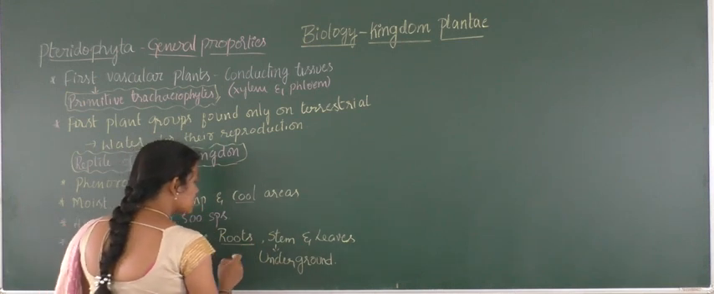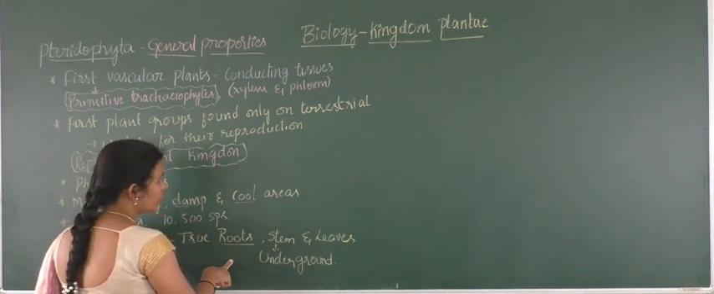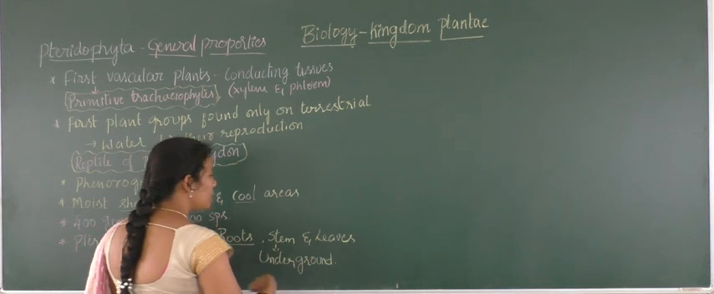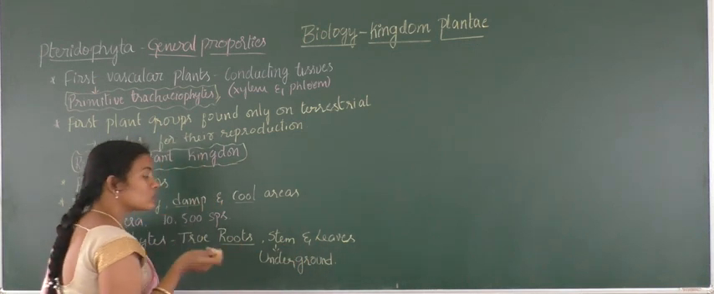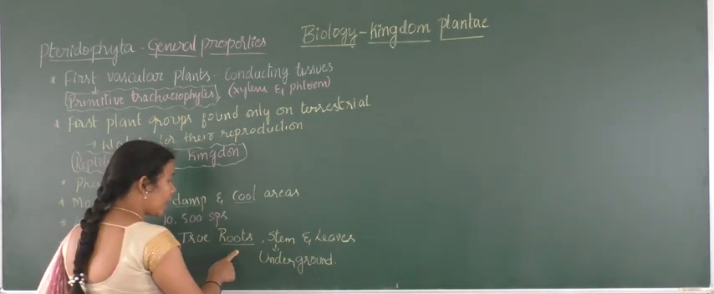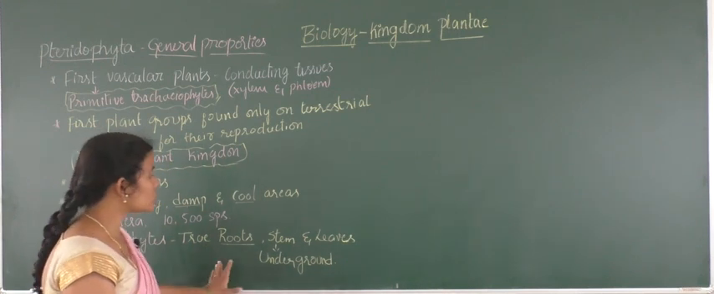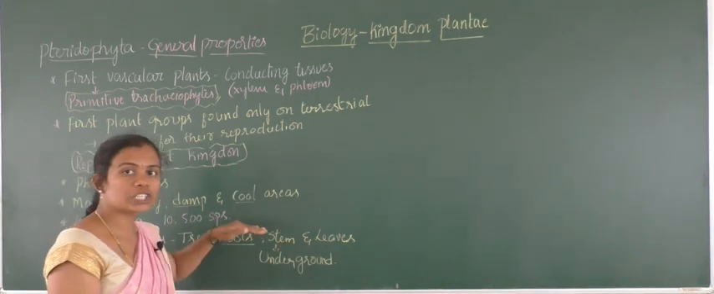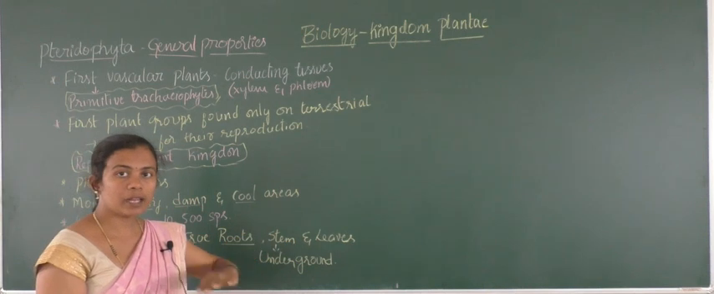The only difference is, as the roots are underground in nature, stem and leaves will be aerial in nature, but when it comes to pteridophytes, they have their roots and stem in the underground portion which are creeping.